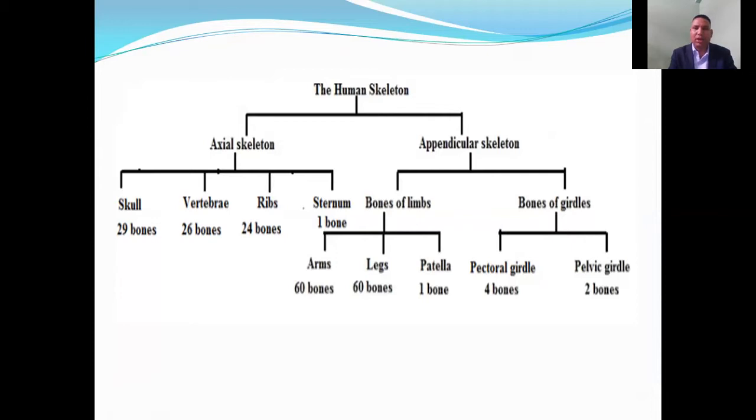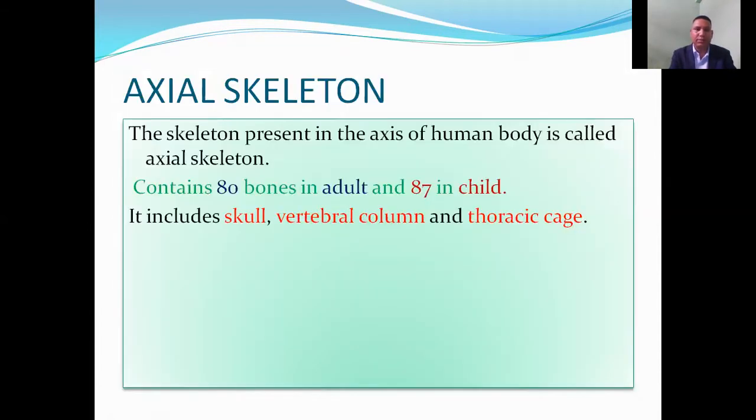Similarly, appendicular skeleton has two parts. They are bones of limbs and bones of girdles. Bones of limbs has three parts. They are arms, legs and patella. Similarly, bones of girdles are of two types. They are pectoral girdles and pelvic girdles.